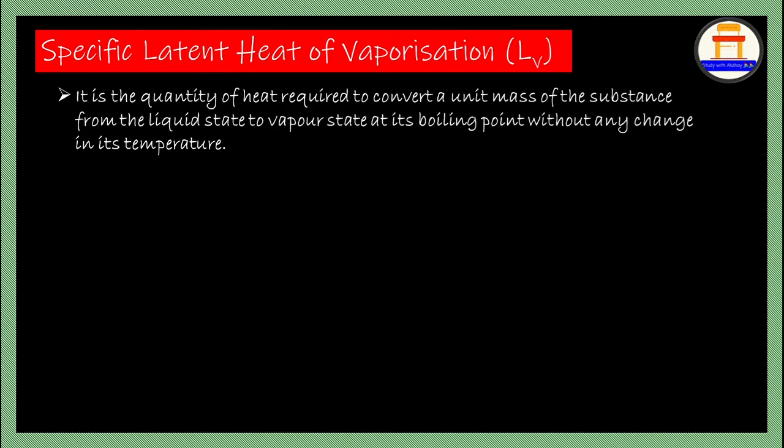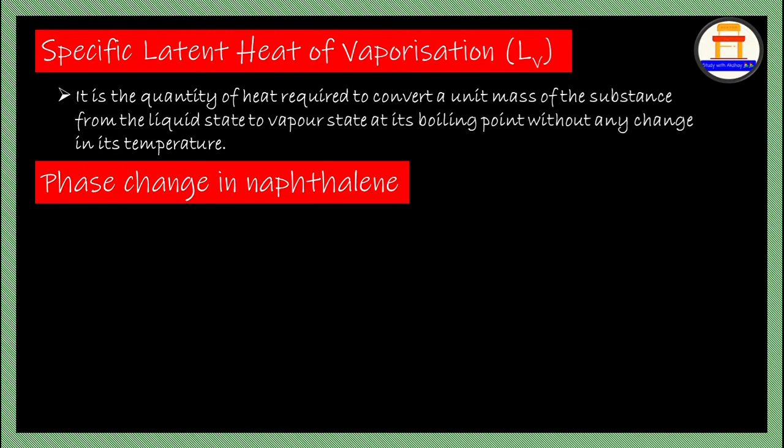Boiling point of water is 100 degrees Celsius, at which liquid water will be converted into water vapor. The amount of heat energy required to convert the water from liquid state to vapor state is the specific latent heat of vaporization.